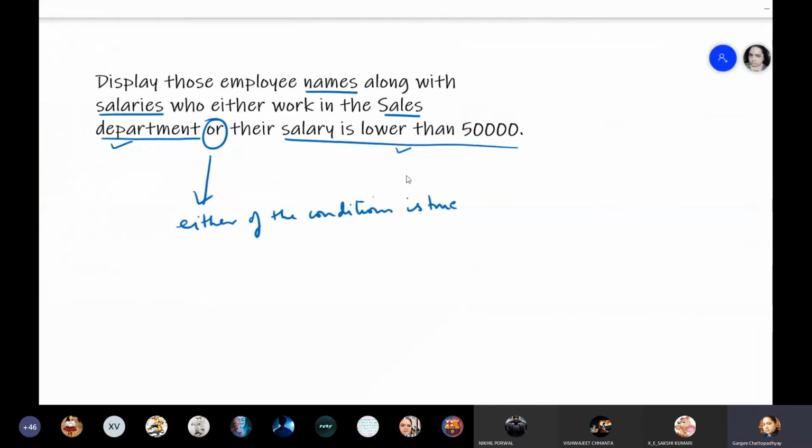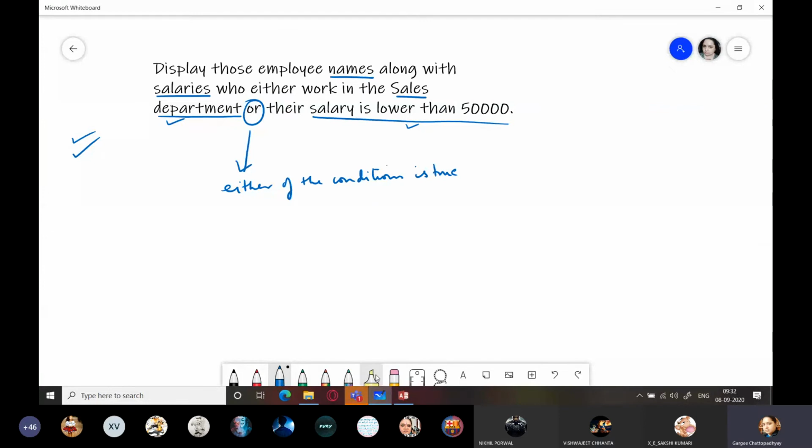This is how you create a query in MS Access.